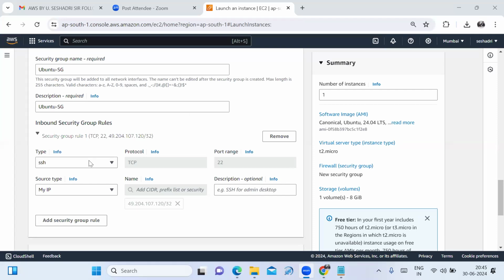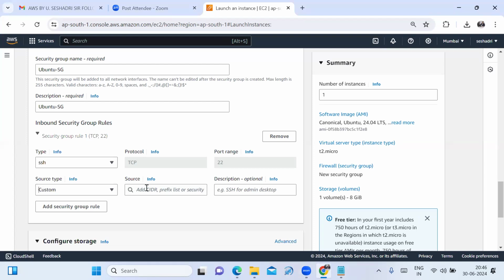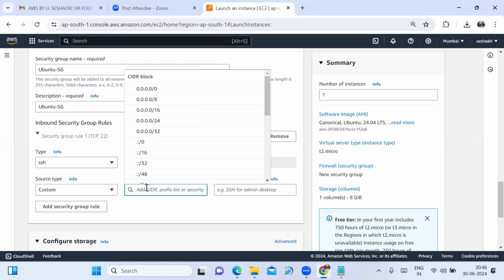Fine. For the source type, three options are provided. One is my IP address. If I select my IP address, the Ubuntu server is connected with my IP address only. If I select a custom IP address, then I need to enter the IP address, the system IP address, that I need to enter.